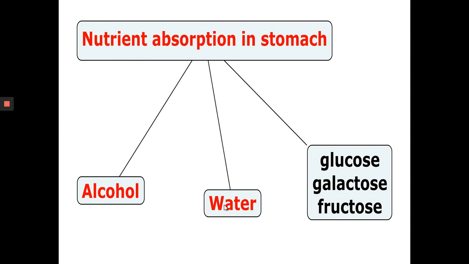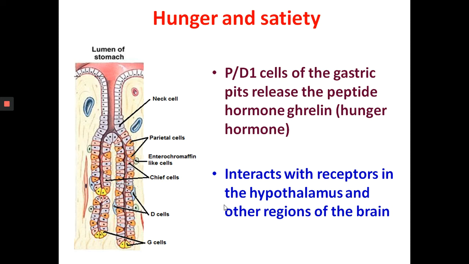Hunger and satiety. When the stomach is empty, the PD1 cells of the gastric pits release the peptide hormone ghrelin. This is also called the hunger hormone. This circulates in the blood and interacts with the receptors in the hypothalamus and other regions of the brain to promote powerful sensations of hunger.